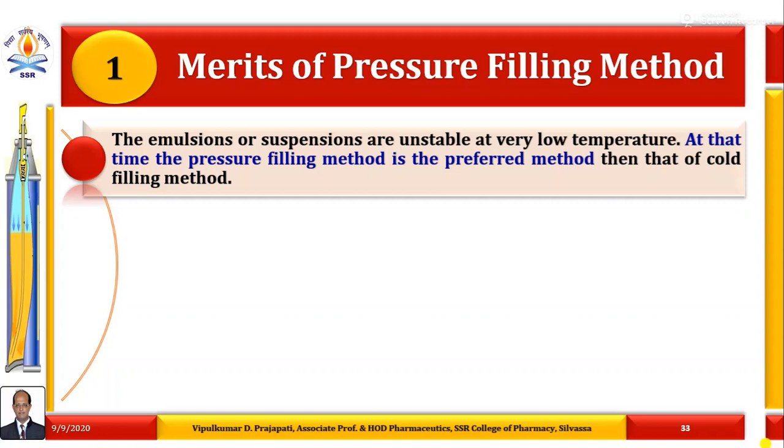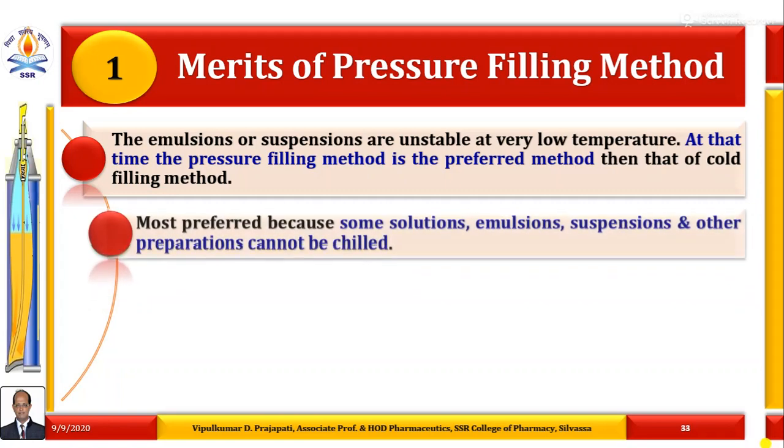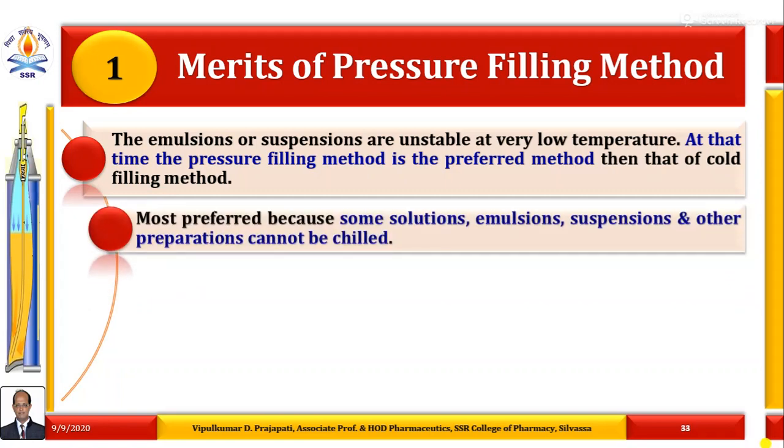Propellants are filled with the help of the pressure filling method. It is the most preferred method as compared to cold filling method, because it is carried out at room temperature. Some solutions, emulsions, suspensions and other preparations cannot be chilled, because chilling is the common requirement in cold filling method.